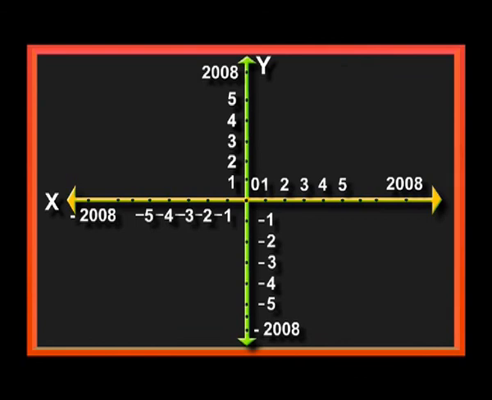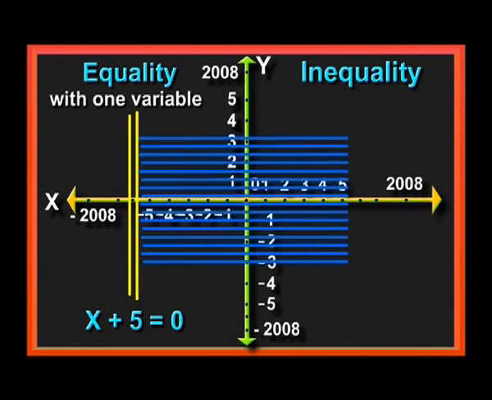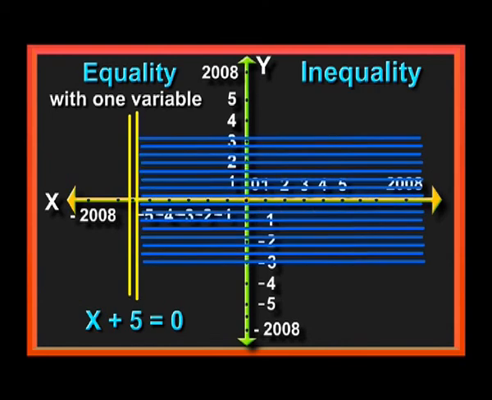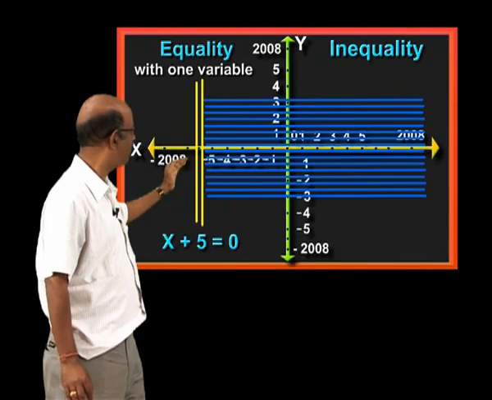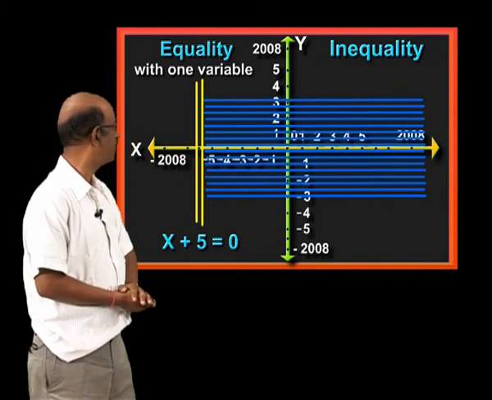Now today's class up to this point is over. Up to now with inequalities we are able to tell that equality represents a line with one variable and inequality represents a plane surface. If you know this point very clearly, then the way of solving coordinate geometry as well as plane geometry both becomes easier.